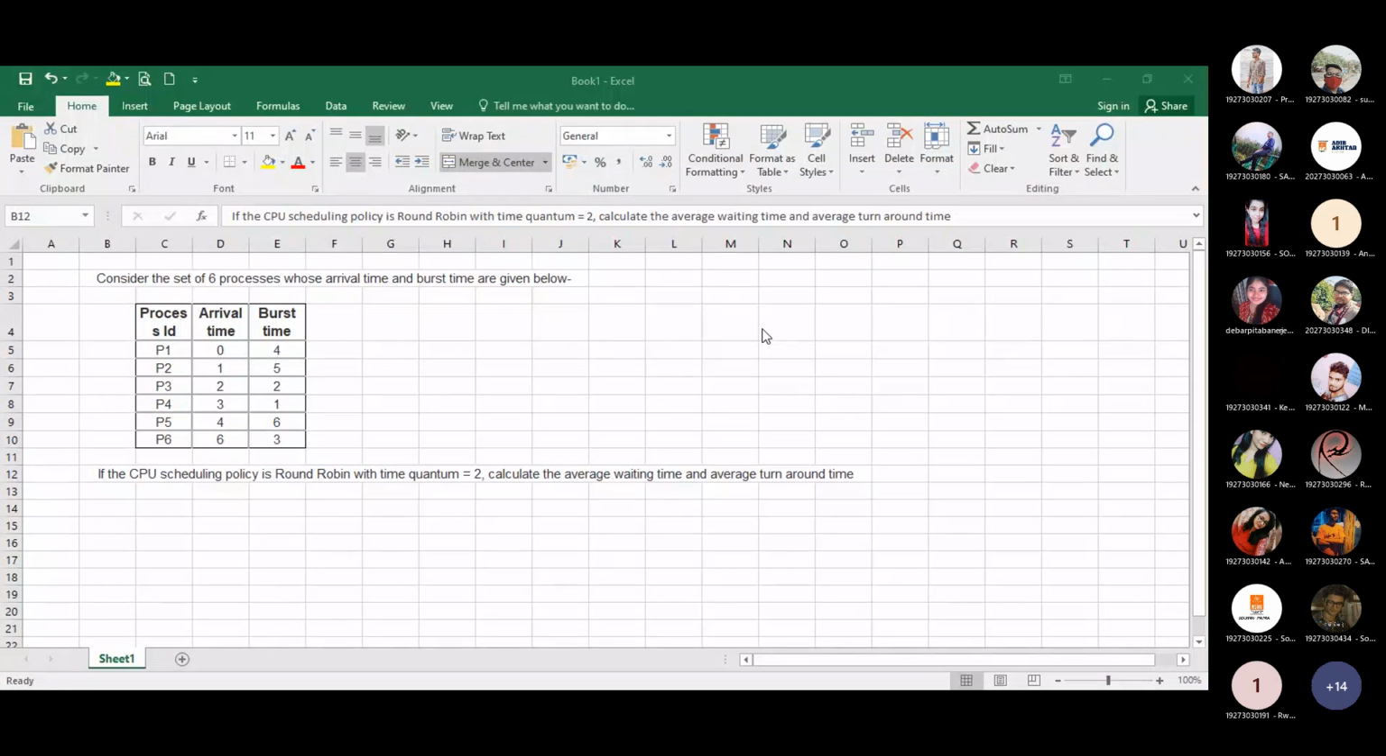Are you able to watch my screen? Yes, sir. So this is the problem using the round robin system. First, we should know how we can solve the problem using round robin.